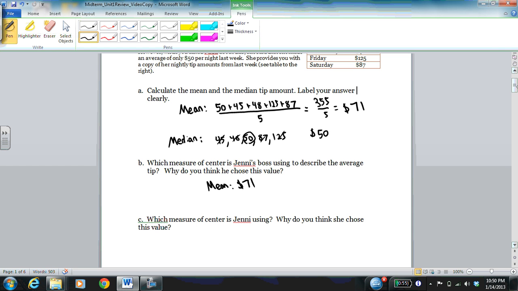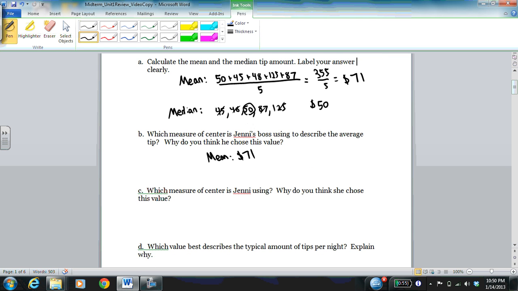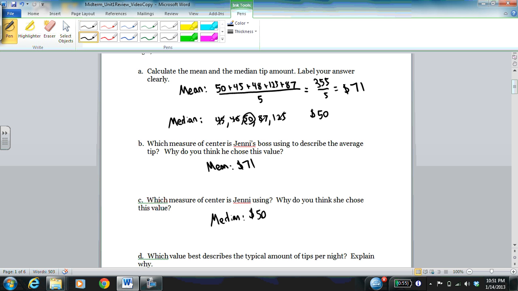And the mean is higher than the median, so it does a better job for what he wants it to do. Now, Jenny, on the other hand, she uses the median of $50 to describe her tip amount. And that's probably because she wants to communicate more accurately what she makes on a regular night.